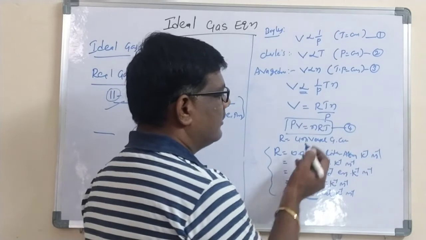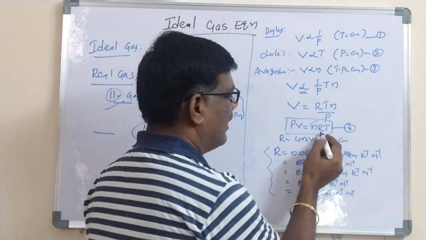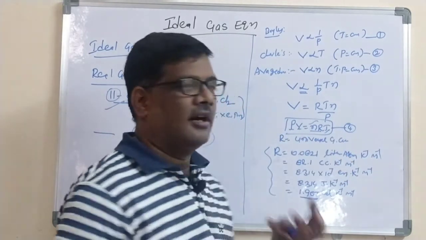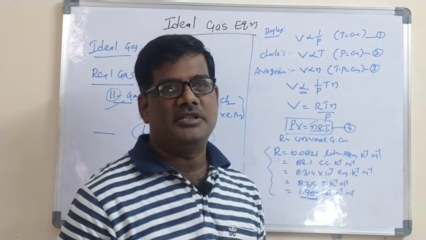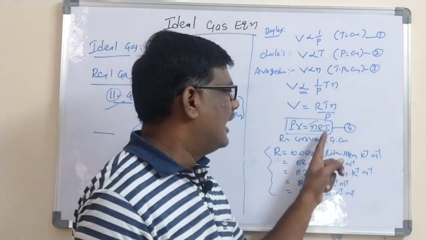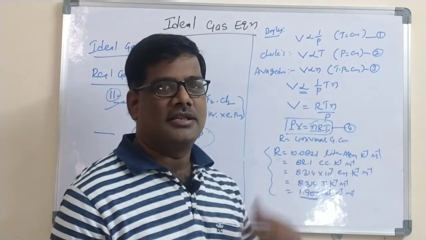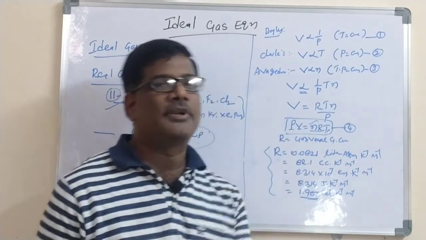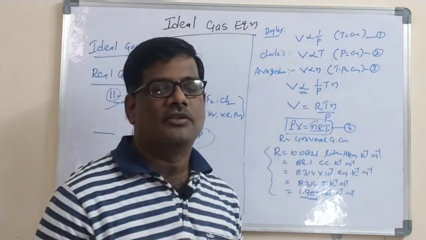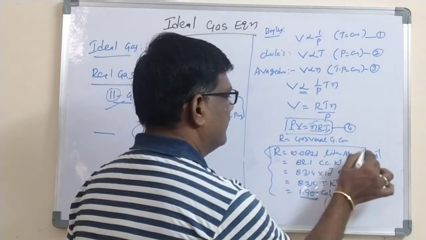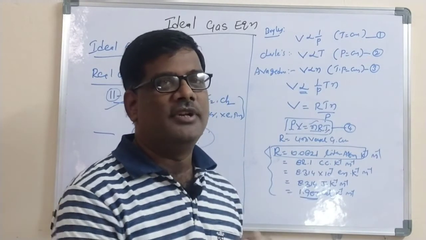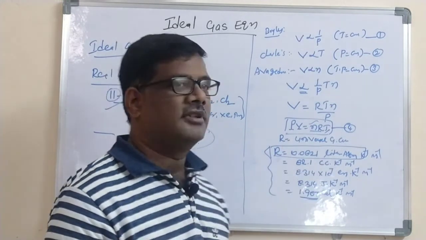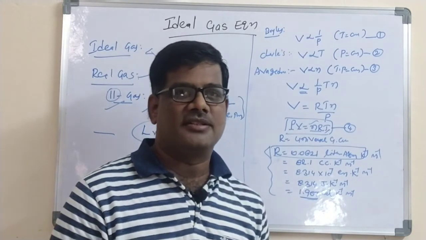So now, how does he give you the problem? Look here. n is constant, the number of moles. R is the constant. The variables are 1, 2 and 3: pressure, volume, temperature. Among the 3 parameters, he gives you 2 parameters and asks for the 3rd. For example, at 27 degrees centigrade, a gas is taken in a vessel whose volume is 50 liters, and calculate the pressure exerted by the gas. Like that he gives you. So whenever liters is given, the R value must be taken in liter atmosphere only. Based on that, we will calculate whichever of pressure, volume and temperature is asked, among the 3, based on the problem.